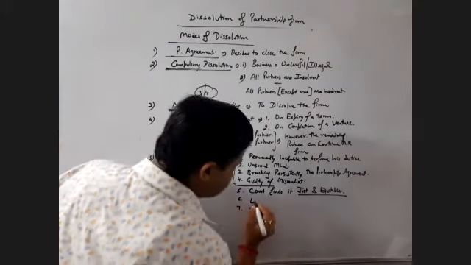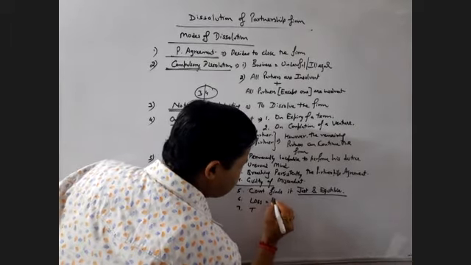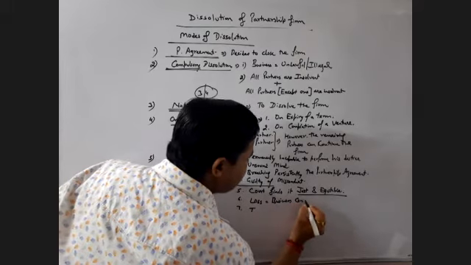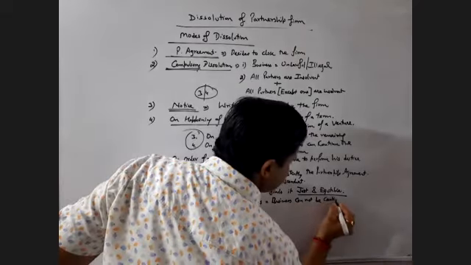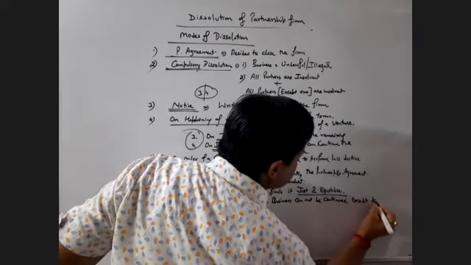Then 6th, loss. That is, this business cannot be continued except at losses.